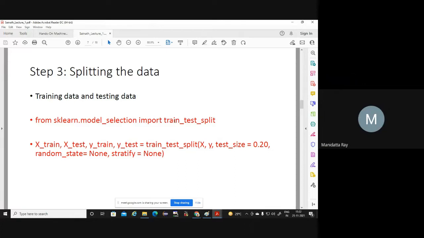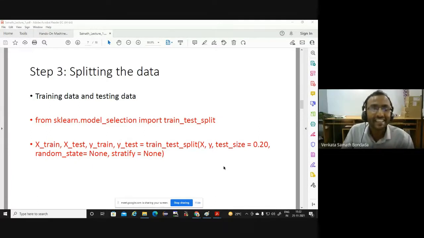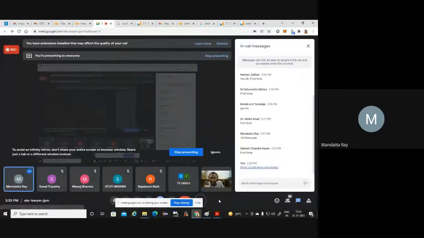One thing, can I request? Yeah, please. Since many of us are first-time users, please go slow. What we could see is that you have already written the code in a notepad and you are copying it and pasting it in this Colab. But we have to type it, that takes time. So we have to see from your notepad and type it.